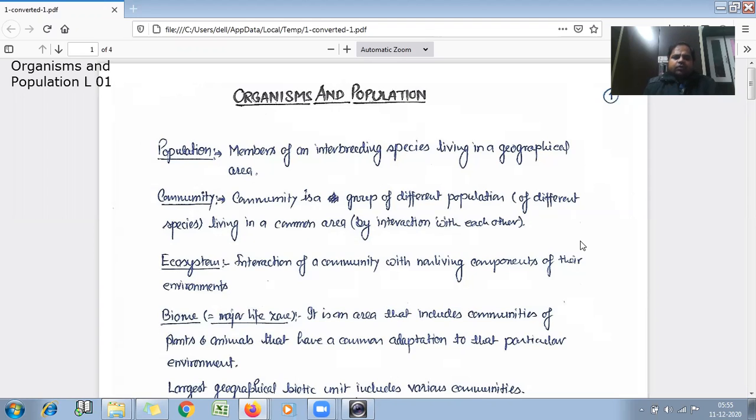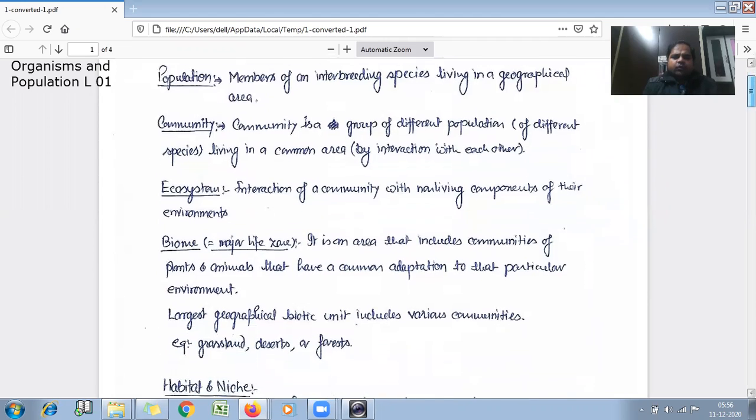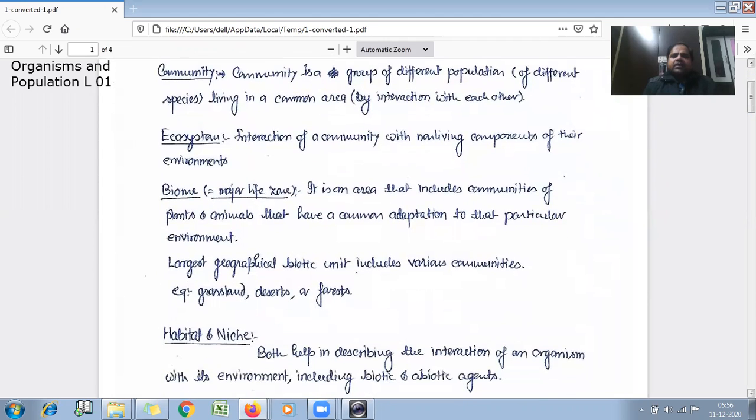Now the ecosystem. The interaction of a community with the abiotic components, or non-living components, is called an ecosystem. Next is biome. Biome is a major life zone and it is an area that includes communities of plants and animals that have a common adaptation to that particular environment.